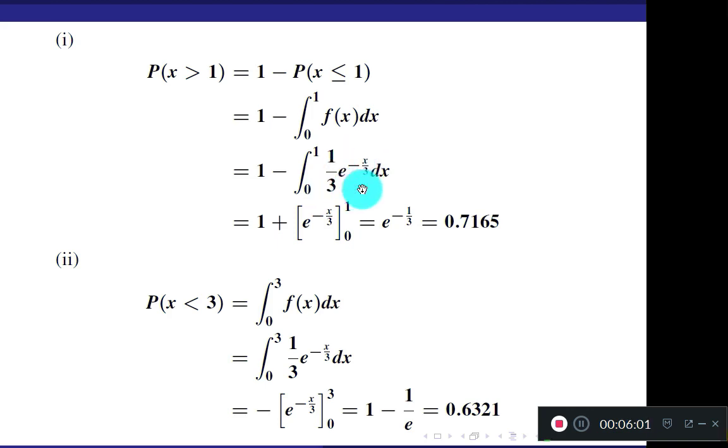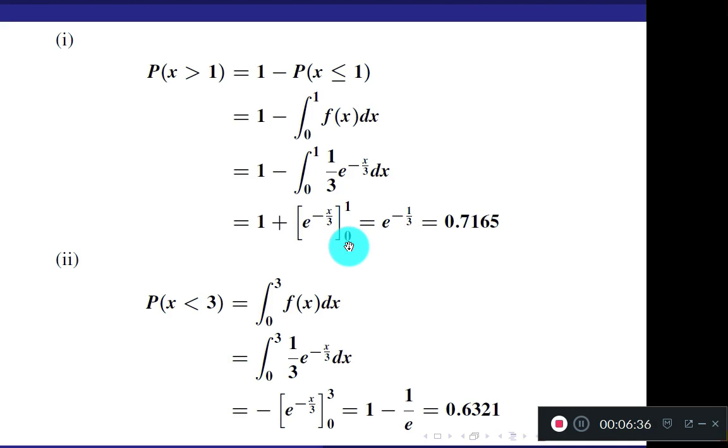So when you integrate e to the power minus x by 3, you get e to the power minus x by 3 divided by minus 1 by 3. Okay, I have not shown that step here. When you divide by minus 1 by 3, this 1 by 3 cancels with that 1 by 3, and the negative sign combined with this gives a positive sign, which I have written directly. You can write your own steps, write the integration step and then simplify. You get this step. Okay. And in this, apply the upper limit x equal to 1 and lower limit x equal to 0.